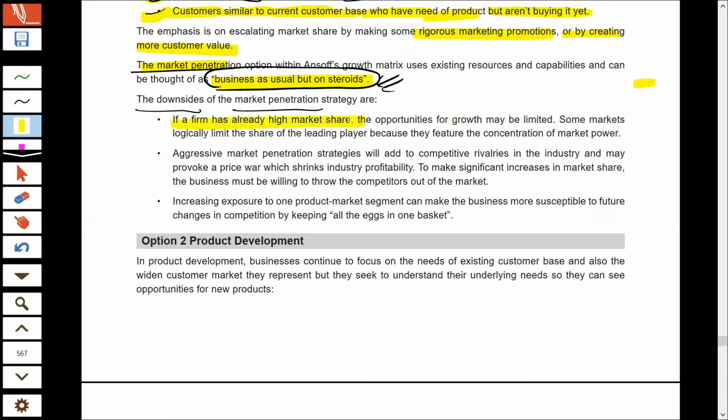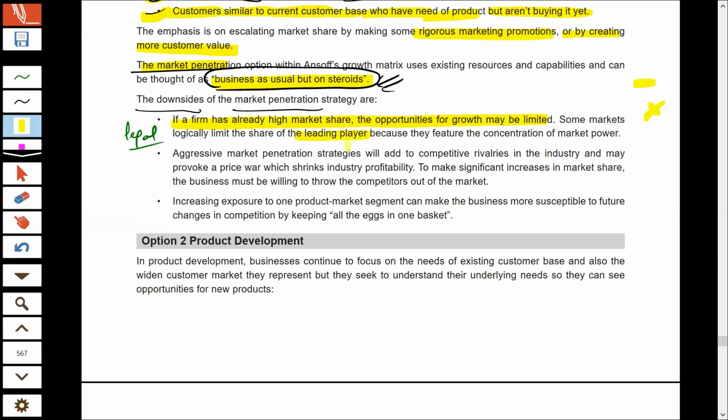If the firm already has the highest market share, and increasing beyond this is not possible at all, then this strategy would fail. Because if the company already has a high market share, the opportunity for more growth is limited. In countries like India, we have legal norms which try to limit the maximum amount of market share that any company could have.